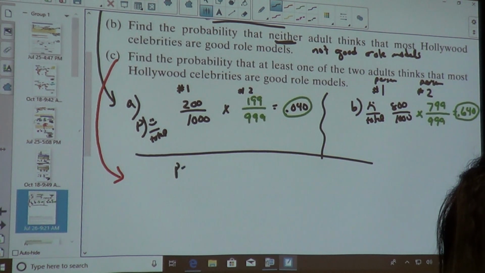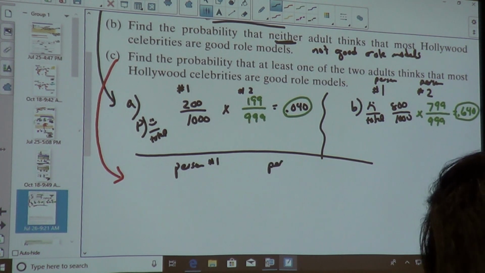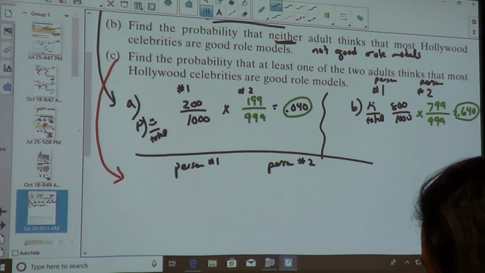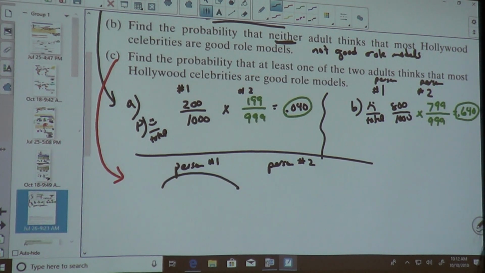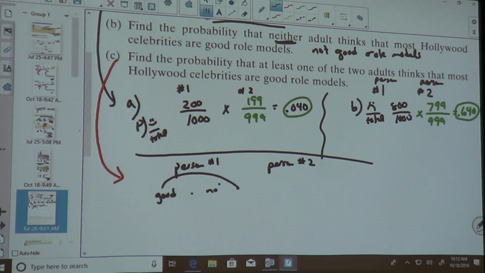We still are dealing with person number 1 and person number 2. At least one of the 2 adults thinks that celebrities are good role models. So, for the first person, they either think they're good, or they may think they're not good. And here, they may think they're not good, or they could think they're good.